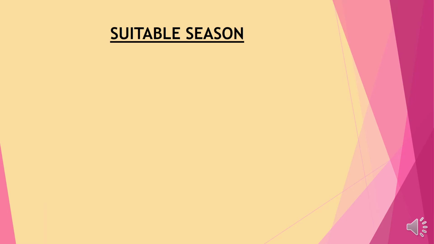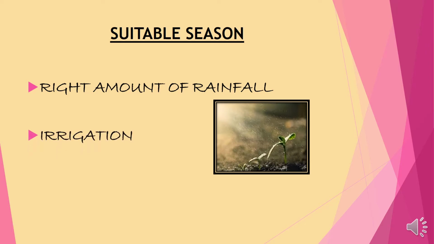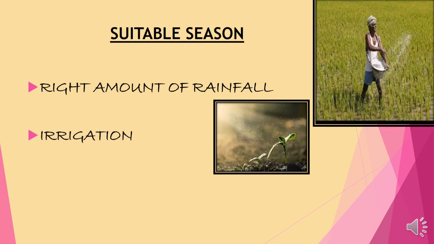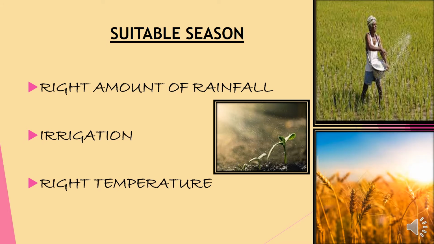Suitable season. A suitable season is required for a good crop to grow. The right amount of rainfall, irrigation, that means water, and the right temperature are required for a healthy crop to grow. So all these three points are very important for a healthy crop to grow. That is, the right amount of rainfall, irrigation, that is watering of crops, and the right temperature.